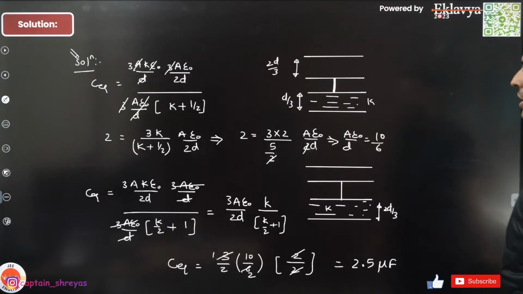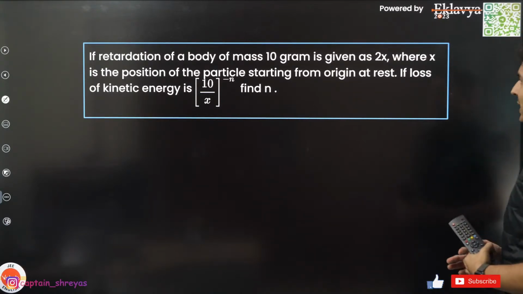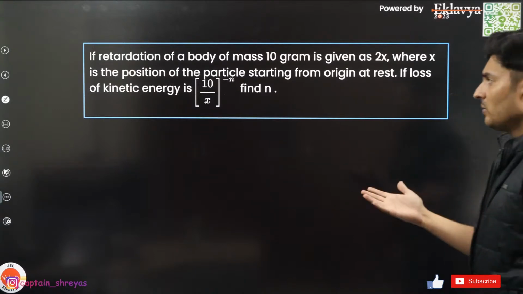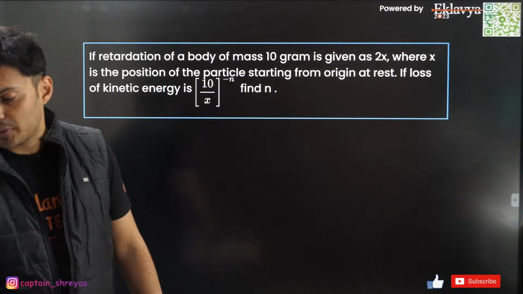Moving on to the next question coming up on your screen. Retardation is 2x. The particle starts from the origin at rest. The loss of kinetic energy is in this form. What is the power of that expression?